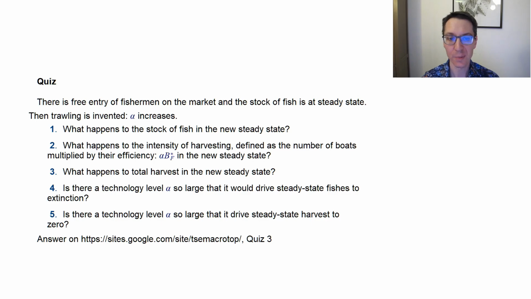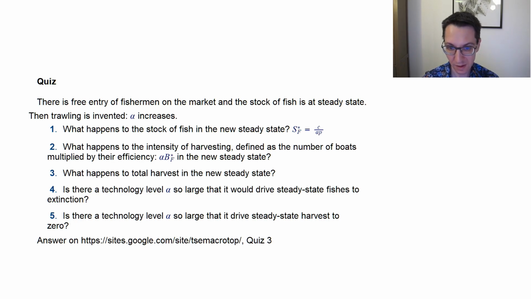Time's up. What happens in the new steady state for the equilibrium stock of fish? Well, it's not that difficult. We just plug in the formula we had. So we had that S star F equals C divided by alpha P. So obviously it decreases. So that's not difficult to imagine.